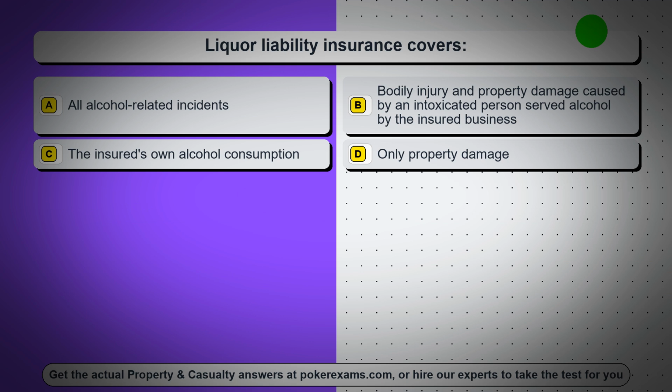Question 56. Liquor liability insurance covers: Option A, all alcohol-related incidents. Option B, bodily injury and property damage caused by an intoxicated person served alcohol by the insured business.